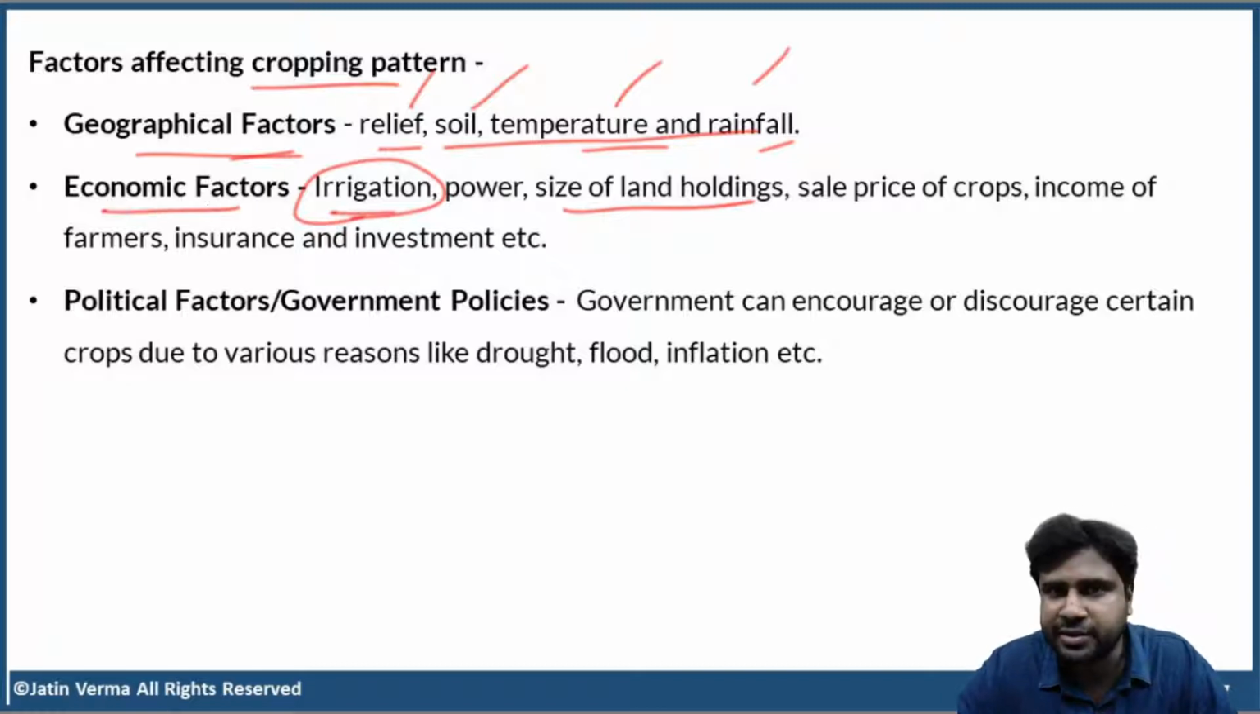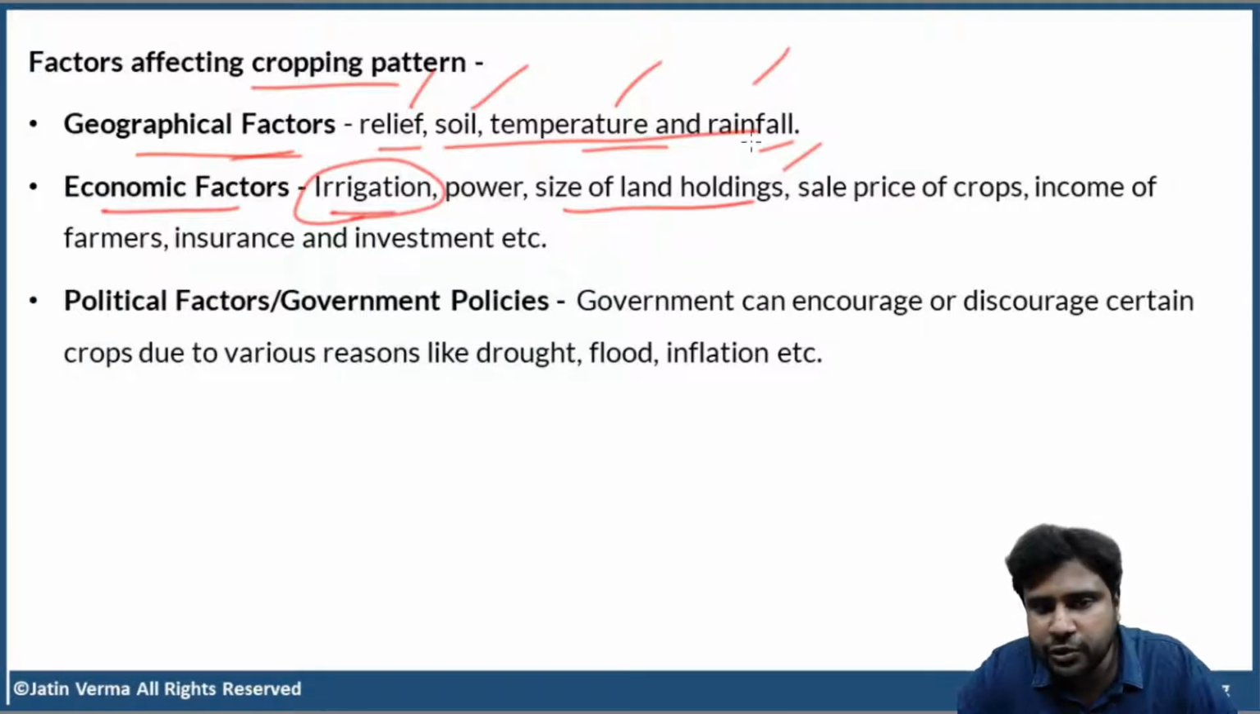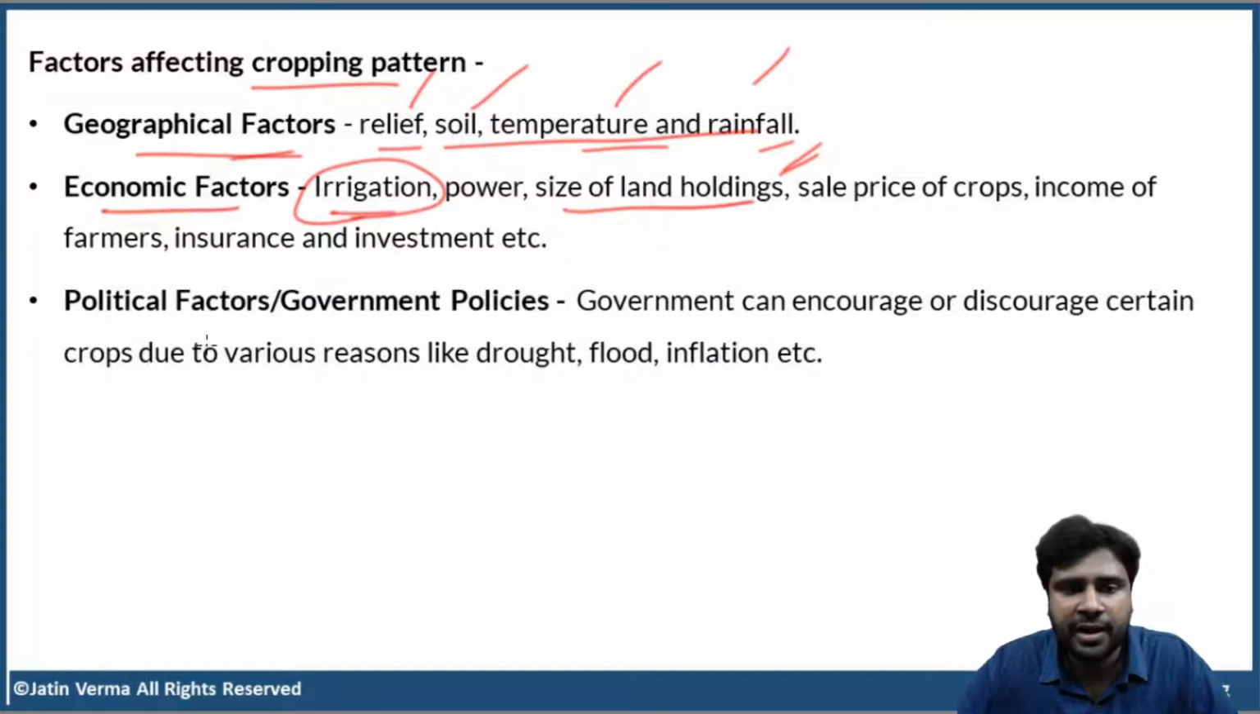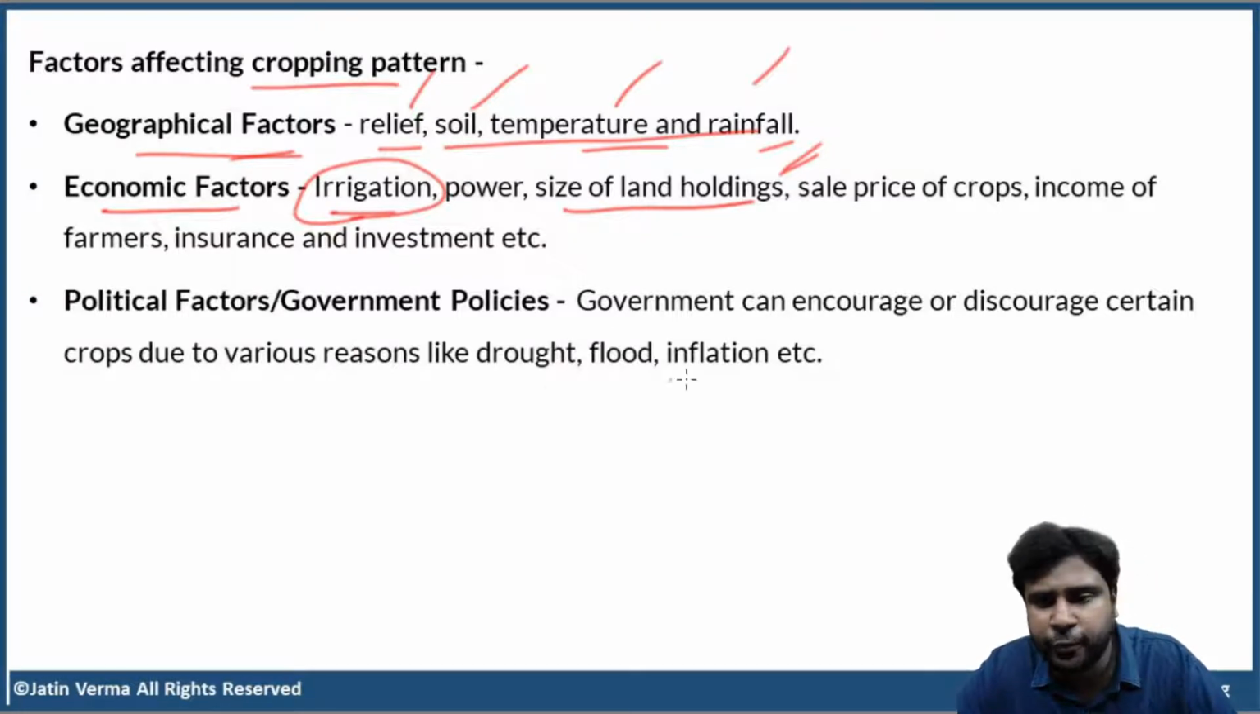Now, under economic factors, because I am dealing with geography, I'll only deal with size of land holdings, because agriculture is also a very important chapter under Indian economy. That will be dealt with by the economy faculty. Right now, I have to deal with Indian agriculture from a geography perspective. I should not come out of my boundaries. So I'm going to deal with size of land holdings. And again, you know the meaning of MSP, right? You know food inflation and all that. So again, I'm not going to touch this.